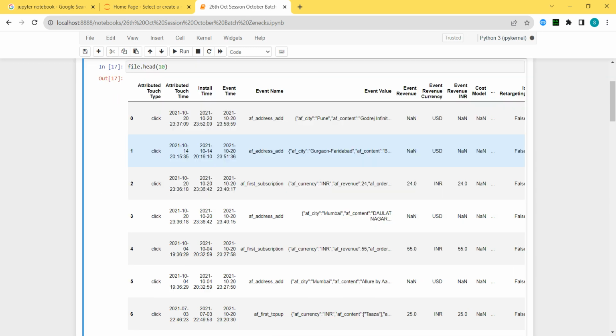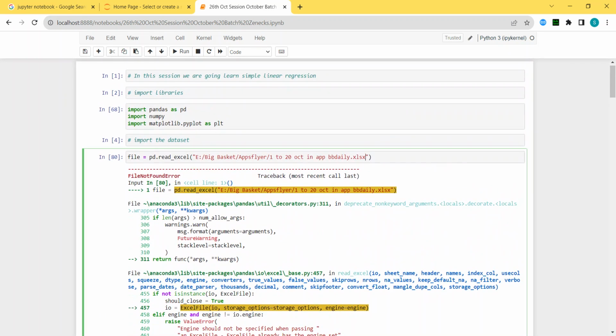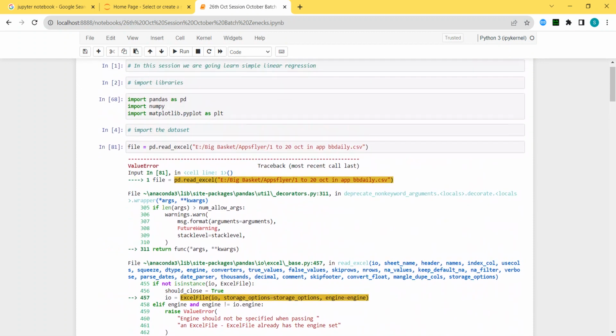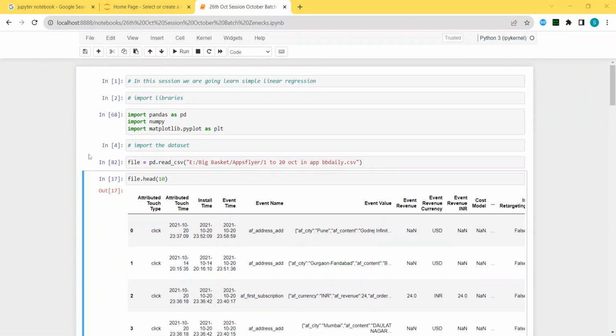But currently it will give me an error. Why? My file is not in Excel, my file is in CSV. So with CSV also it will give me an error. Why? You have done CSV here, but here you have to give the command. Now it will work. Got it? Okay. Done. Anything else? Regression.